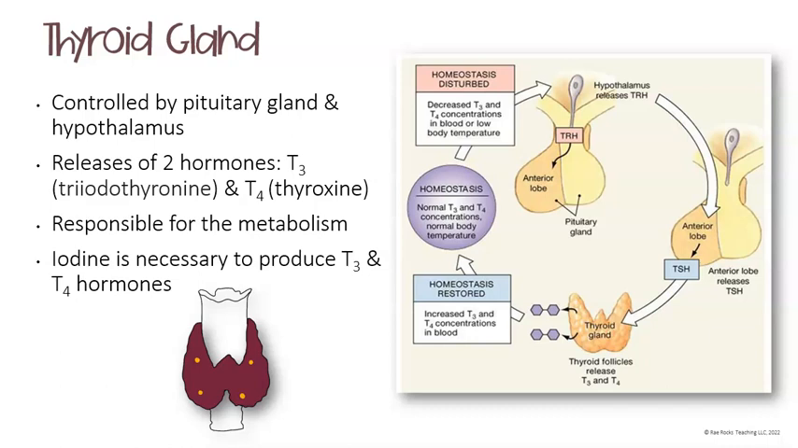So you can see the visual aid on this slide of what would happen when homeostasis is disturbed, and the cascade of hormones following that cycle in order to return it back to its normal state.